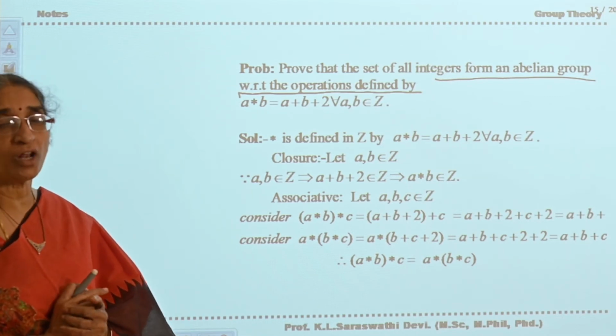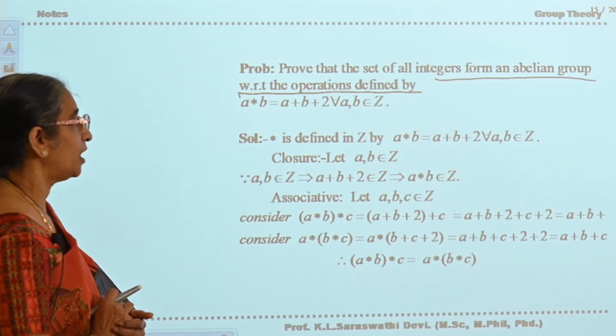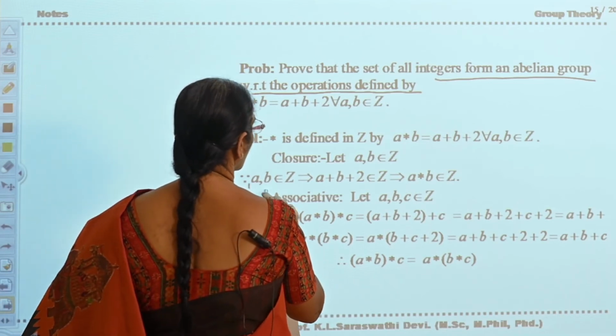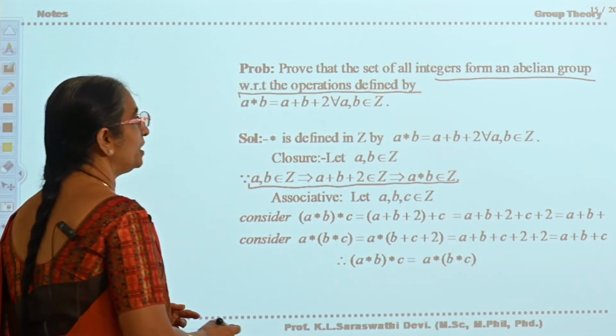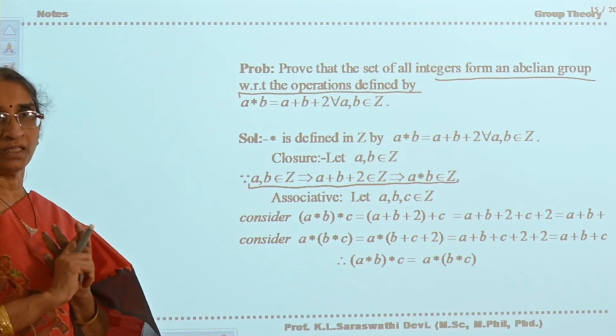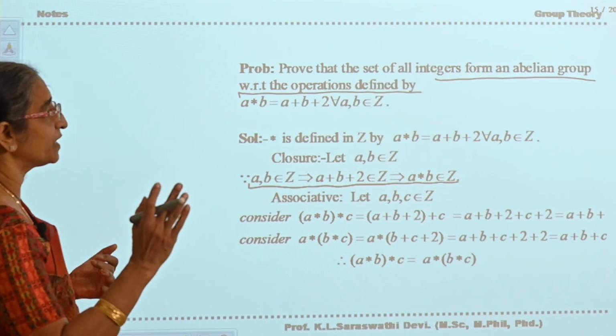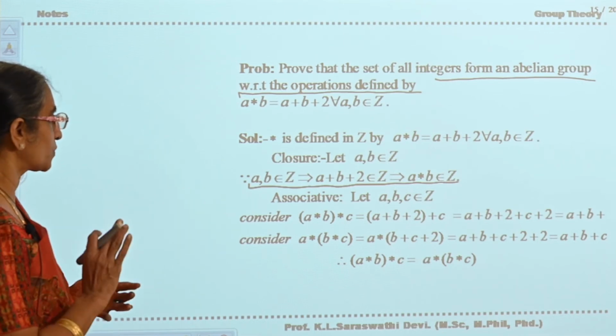The set is the set of all integers. Now a, b belongs to Z. Now closure automatically satisfies. a star b is equal to a plus b plus 2, where 2 is an integer, b is an integer, a is an integer, so a plus b plus 2 belongs to Z for every a, b belongs to Z.